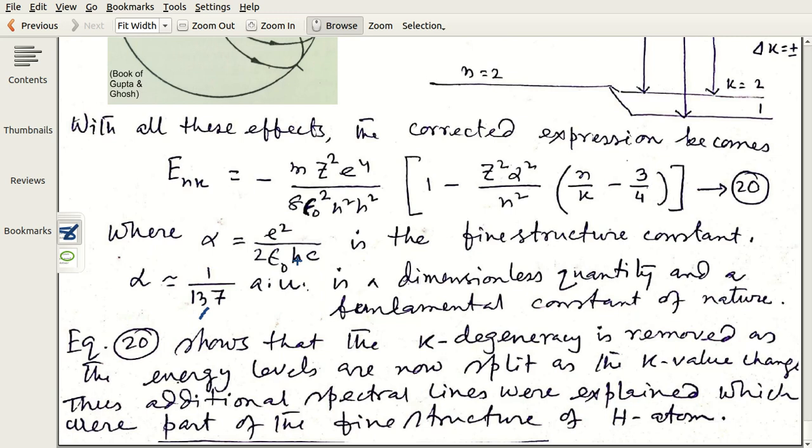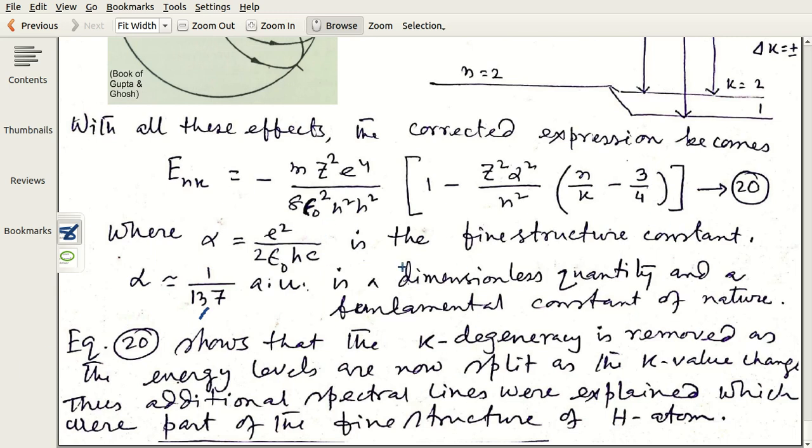h by 2 pi is also equal to 1 in atomic units. You will see it later. Alpha is a dimensionless quantity. In fact, it can be shown that the energy value of the hydrogen atom can be expanded in a series of increasing powers of alpha. Here the power of alpha is 0 in this term, alpha square in another term, and in other terms it will be alpha to the power 4 and so on. So it's a power series expansion. Therefore alpha is called kind of the strength of the potential. You will see it later.